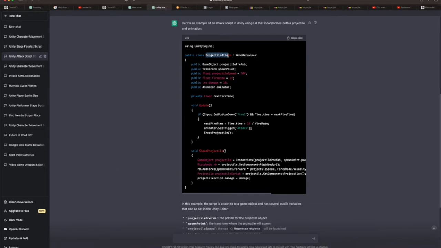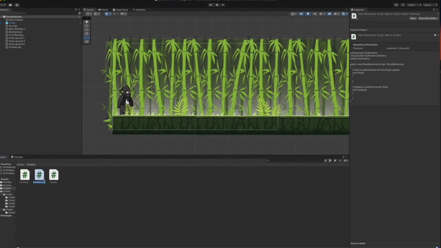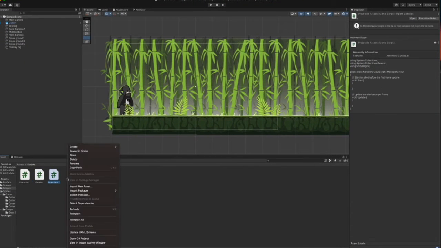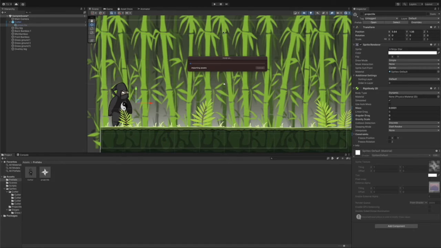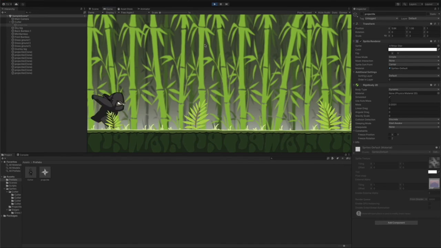We also want to handle the attack animation so that our character has an attack. So we also want to work with the projectile and attaching it to the script and working with the rigid body so that the projectile can fire across perfectly.